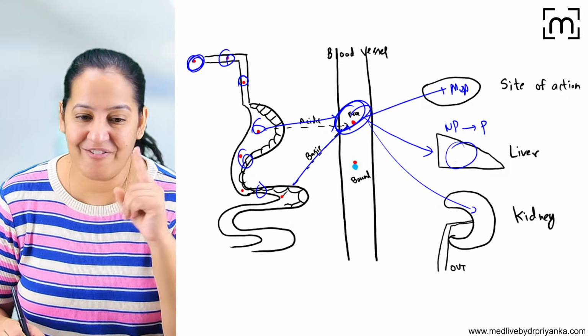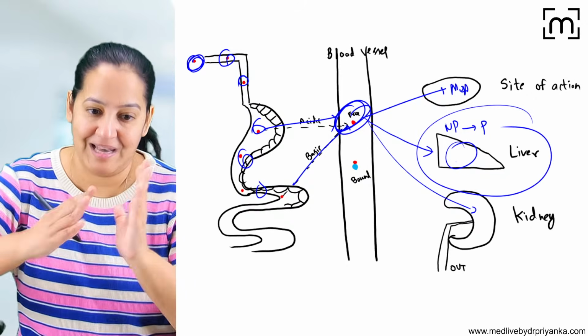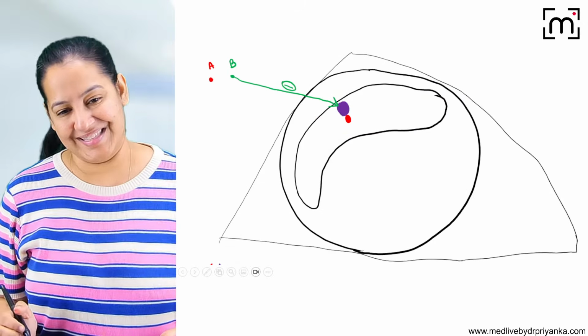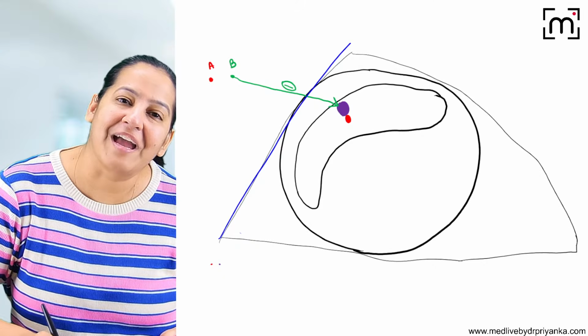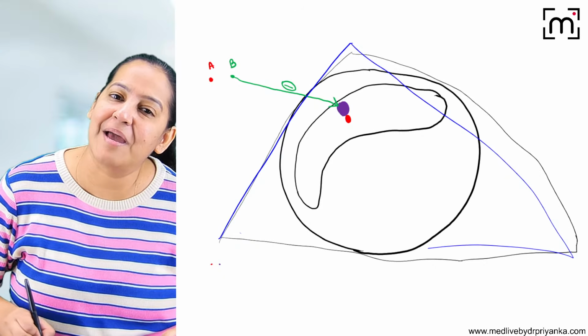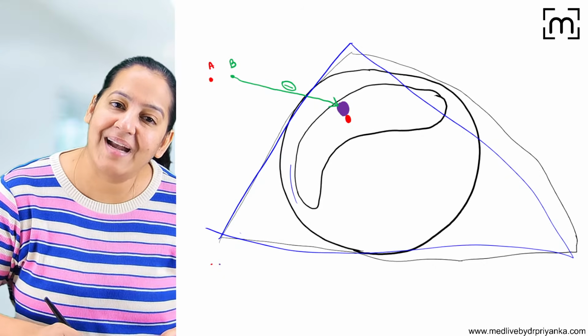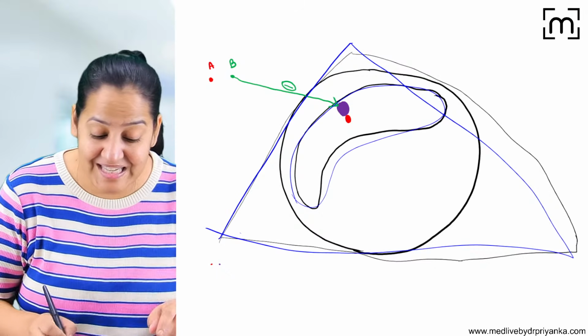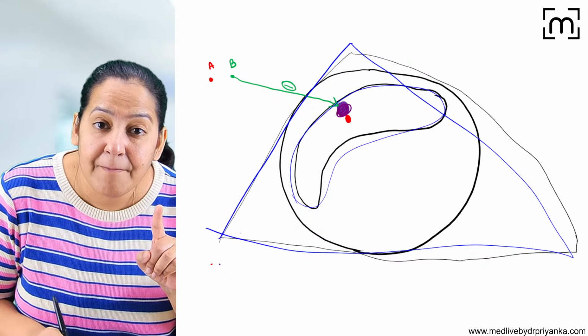So if you are giving only one drug, things are very simple. Let me zoom this on the next page so you can see here. So you can see this is the liver I'm talking about. Inside the liver, have a look at the hepatocyte. Inside the hepatocyte, see the endoplasmic reticulum and see this purple color enzyme. Purple color.